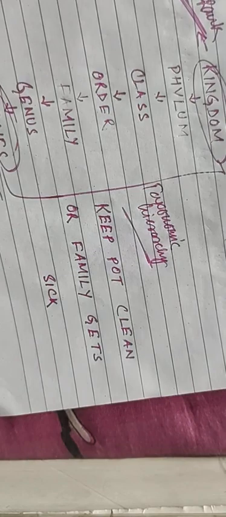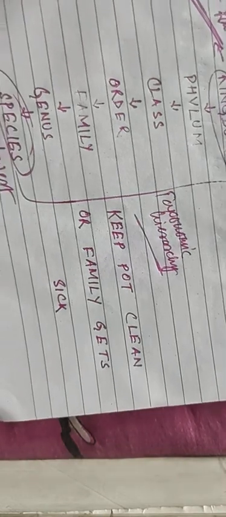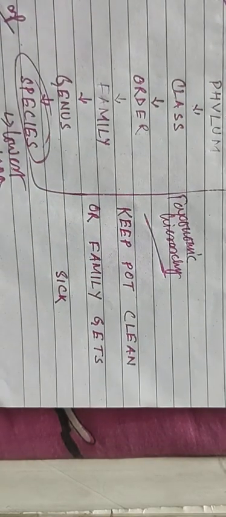This is one most important mnemonic to remember for easy memorization of the taxonomic categories. What is the meaning of mnemonics? Mnemonics is an easy process to remember a long description.